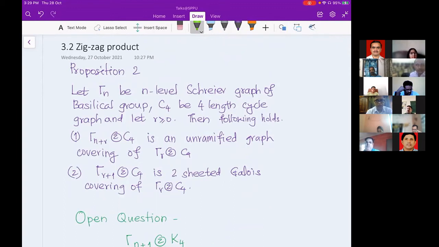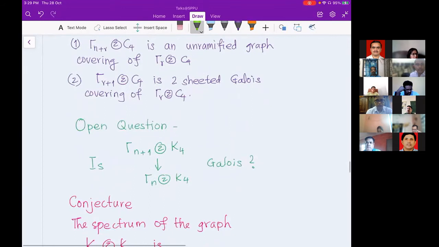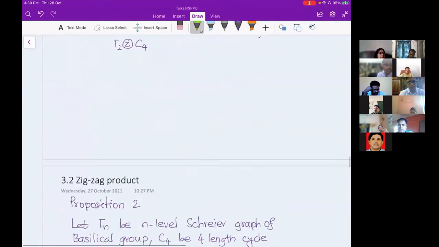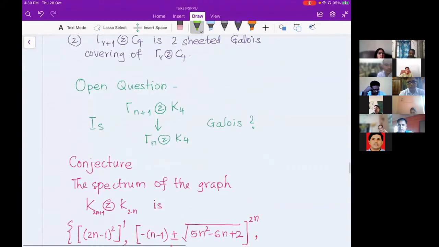And I said, if I change my C4 to K4, which is a 3-regular graph, the resultant graph gamma n plus 1 zigzag with K4 will be 9-regular, which will be too much. Here it was 4 only, so somehow one can easily manage; here it is 9-regular. Now the neighborhood graph of K4 is connected, and therefore gamma n plus 1 zigzag K4 and gamma n zigzag K4 are connected graphs. Only one has to see whether they are Galois, whether there is a Galois covering. One has to check, and it's an open question.